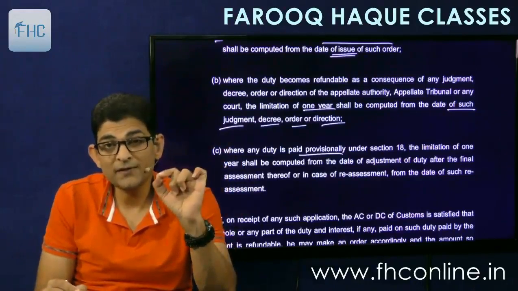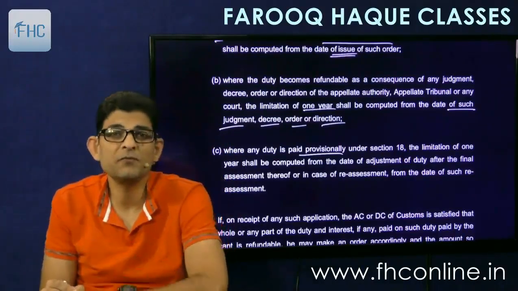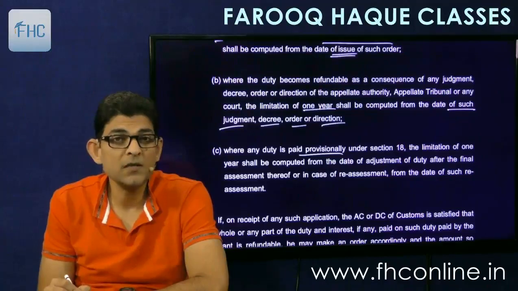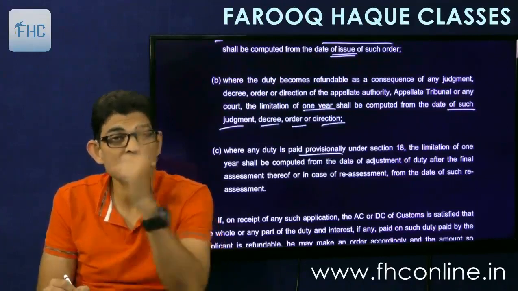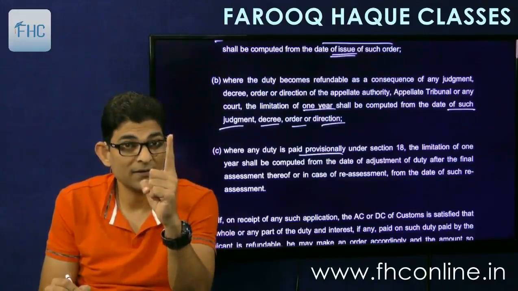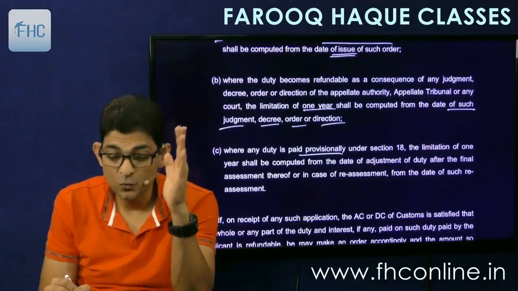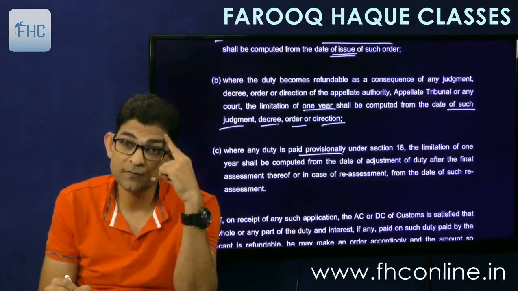But then we find that 75,000 is also excessive. Actually the duty should only be 50,000. So I claim refund of another 25,000. So for that, what will be the time? 1 year from the date when you paid the provisional duty, or 1 year when that duty was finalized? 1 year will start from where? Provisional duty payment, or when it is adjusted against the final assessment. So here it says when it is adjusted against the final assessment. So 1 year will start from the date of final assessment and not the date of payment of provisional duty.